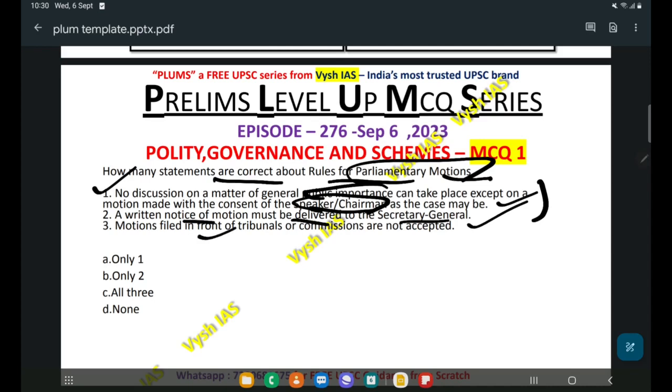Then motions filed in the front of tribunals or commissions are not accepted. Again, this is a very important statement. Most of the students will mess up with this kind of statements, and this is a correct statement. So all the three statements are correct, and the correct answer is all three.